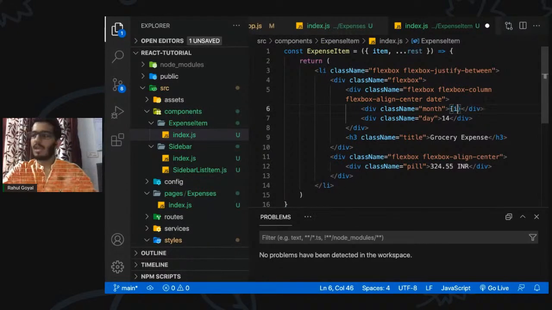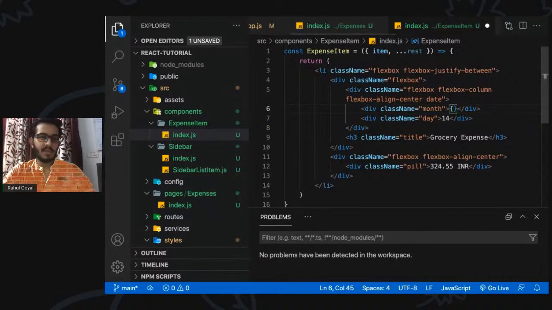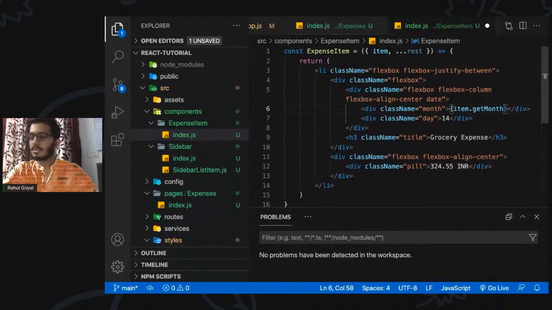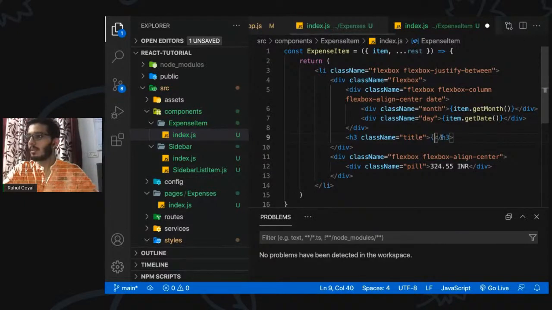Okay, so we have the item and we have the date, where date is the object. So I guess we can directly go for get month, which is not really the month but just the month ID, I guess, and get date. Item dot, I guess, the title, and here goes the amount.